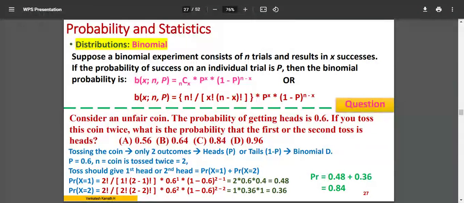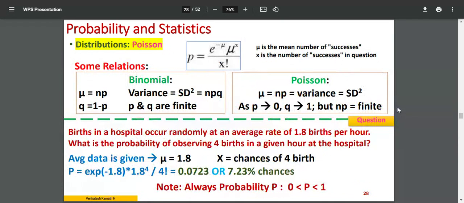My focus here is the last value. That means there is an 84% chance that I get heads for the first instance or the second chance. First time when I toss it or second time I toss it, I get heads 84% of the time. There is a high probability that I get heads, right? So this is the way it has to be calculated using the equation. There is one more problem later at the end, I'll get it.